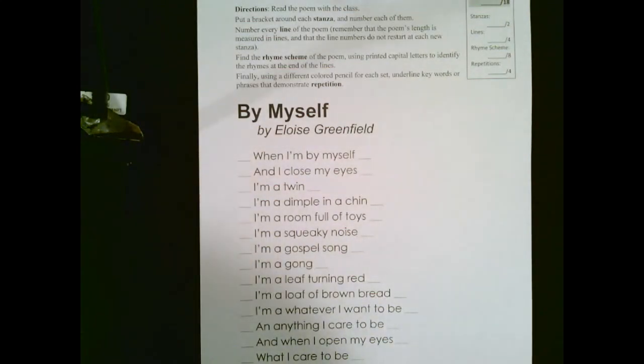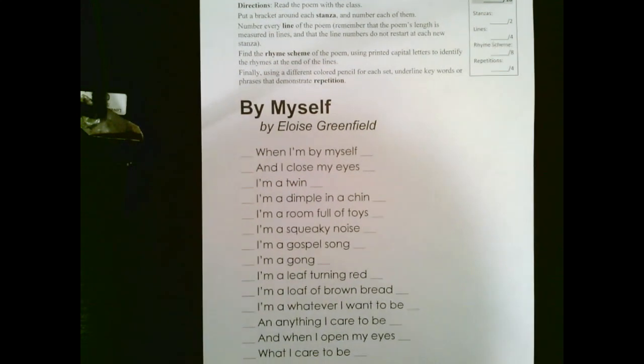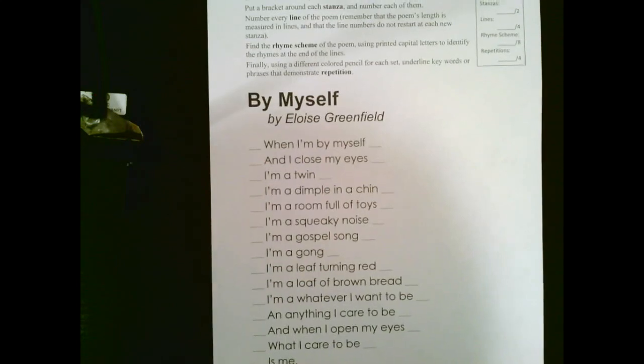So, first of all, this poem is called By Myself. I'm just going to read it. It says, when I'm by myself and I close my eyes, I'm a twin. I'm a dimple in a chin. I'm a room full of toys. I'm a squeaky noise. I'm a gospel song. I'm a gong. I'm a leaf turning red. I'm a loaf of brown bread. I'm a whatever I want to be and anything I care to be. And when I open my eyes, what I care to be is me.